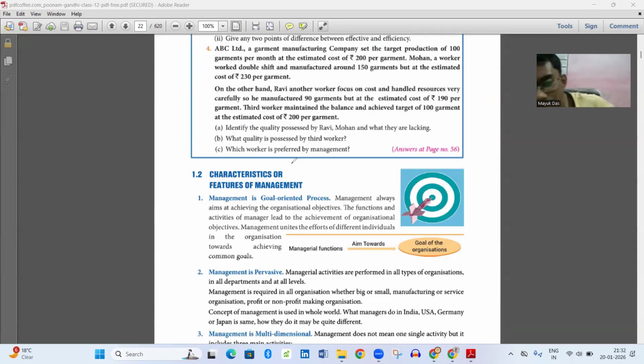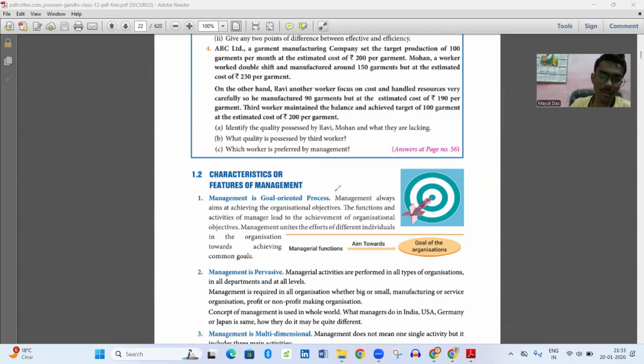Yes, it's very important that management always aims at achieving the organizational objectives. The exact or the main motive of management is to be goal oriented. To make our goal achieved, management is required. That's why management is established, to achieve our goal. So that's why it is called a goal oriented process.